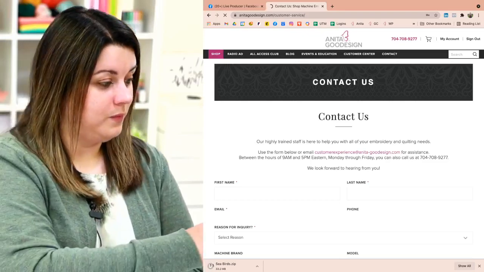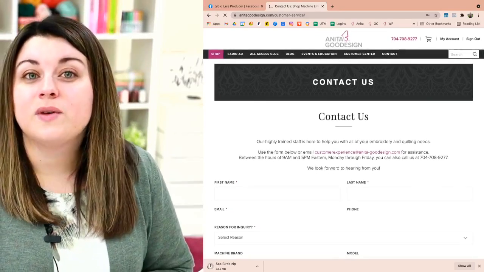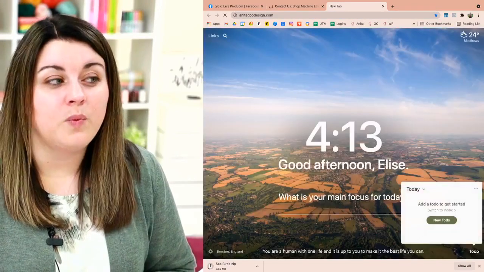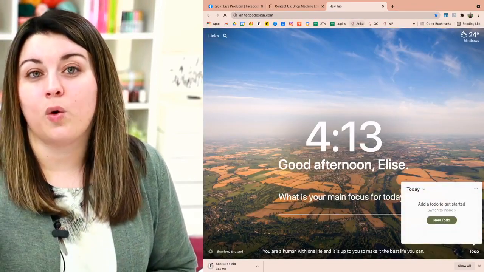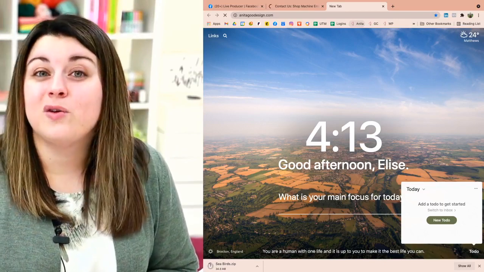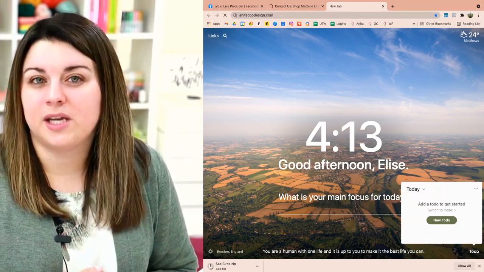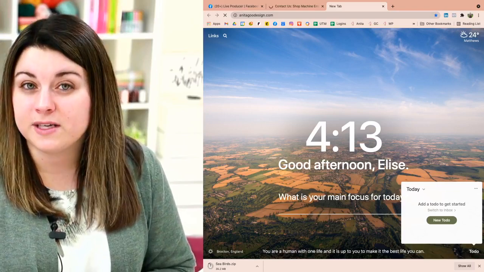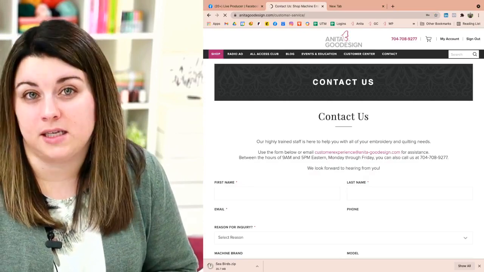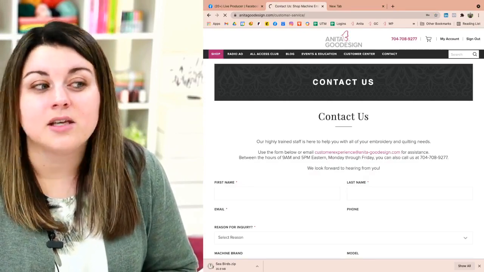If we want to just open, try that. When you do get back to the home page, if you're moving faster than me, what you do is in the top right hand corner, you're either going to see the word sign in or the word sign out. If yours says sign in, that's where you want to click to go ahead and sign in to the customer center. If yours says sign out, then you are already logged into the customer center. And in that case, you would just choose customer center from across that menu at the top.